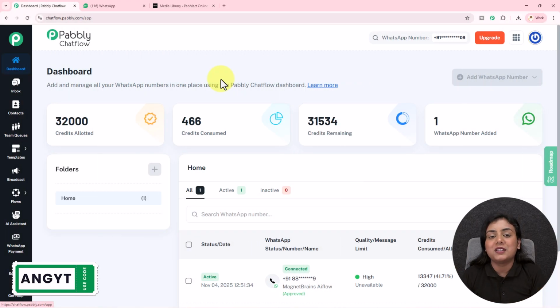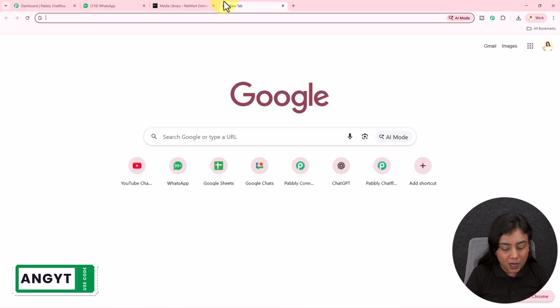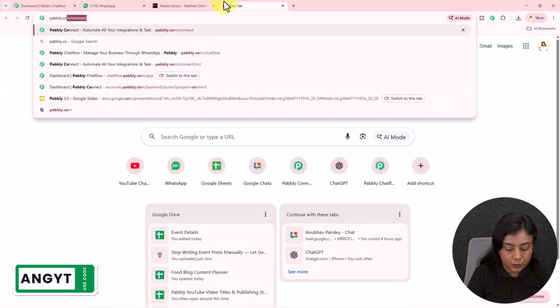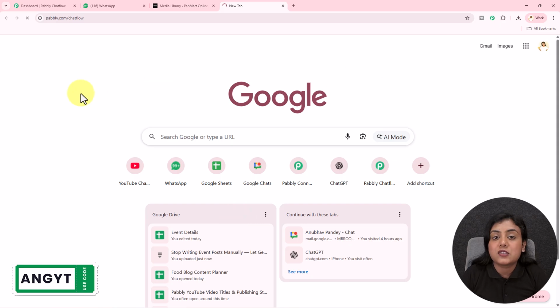So I'm already on the page of Pabbly Chatflow's dashboard. If you want to come to the dashboard of Pabbly Chatflow, simply open a new tab and browse pabbly.com/chatflow. And Pabbly Chatflow's landing page is going to appear.